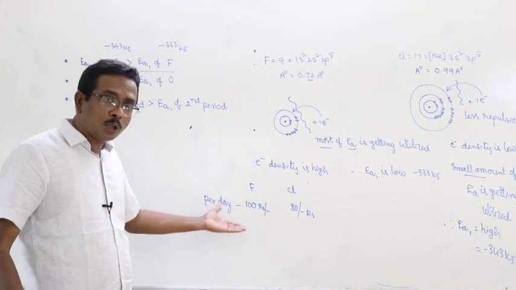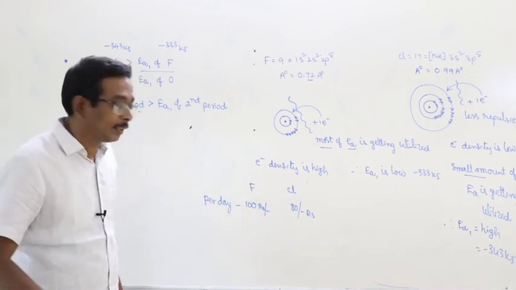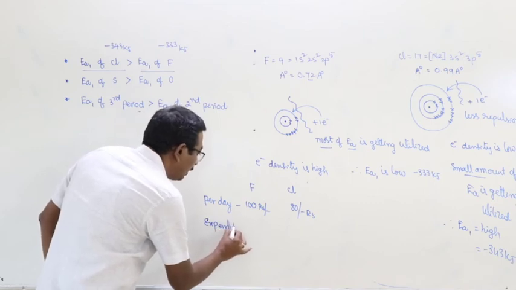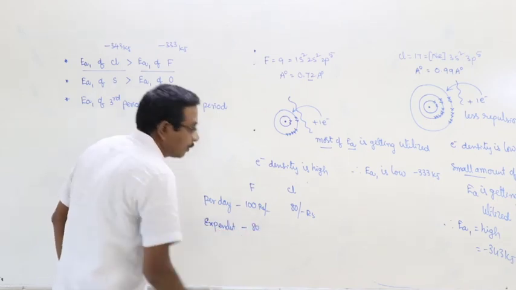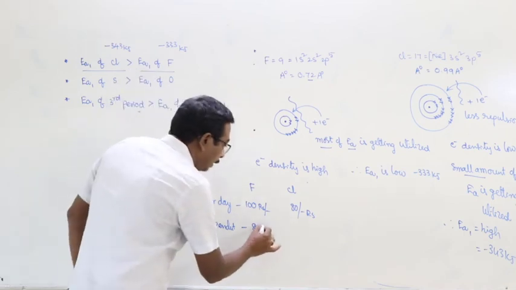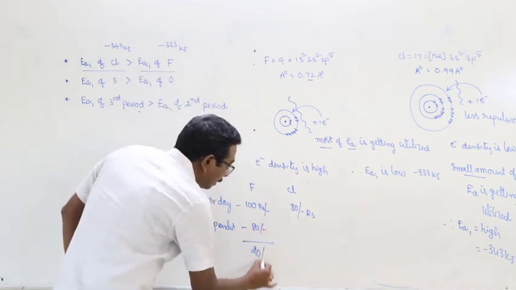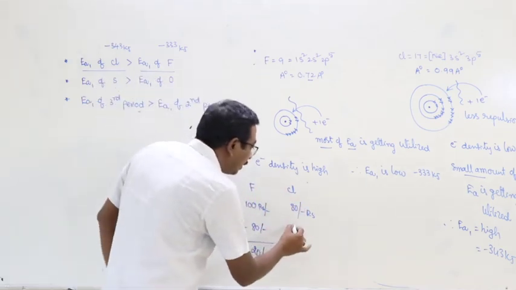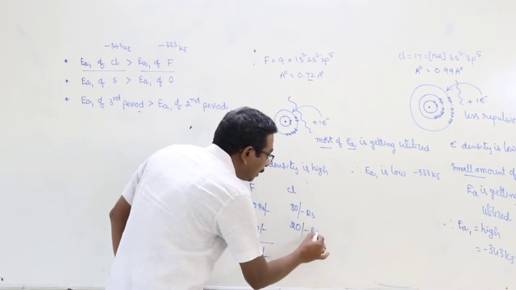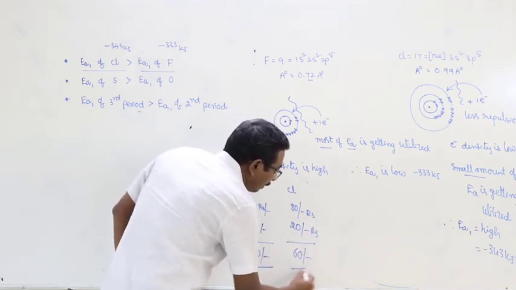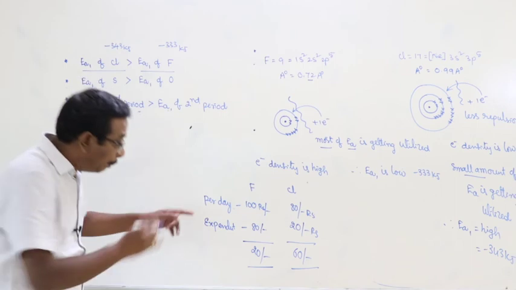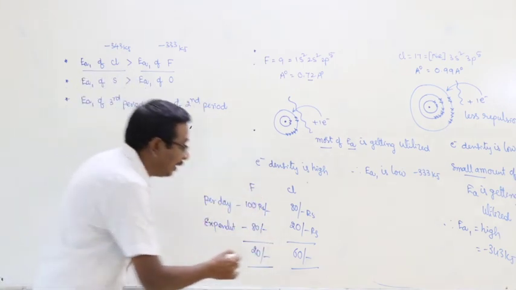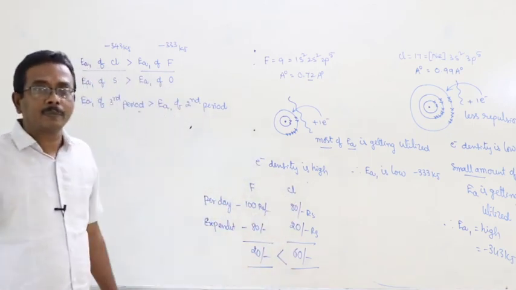The actual electron affinity is more for fluorine, undoubtedly, but the expenditure of fluorine per day is 80 rupees. Then what about the net amount left at fluorine? Only 20 rupees. But in case of chlorine, he spends only 20 rupees per day. What about the amount left at chlorine? 60 rupees. Based on the net amount left at individual persons, this statement is given.